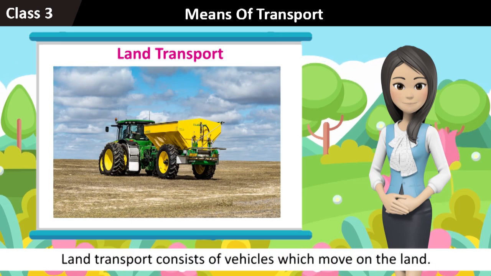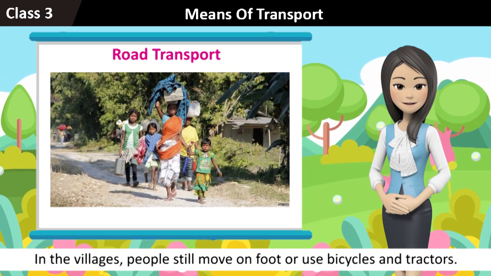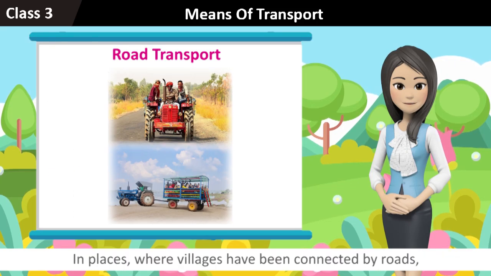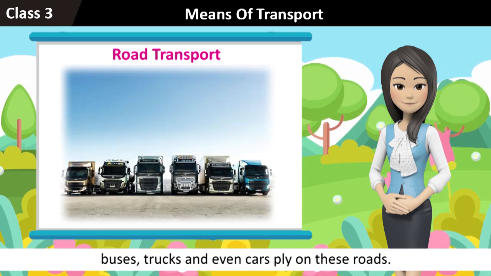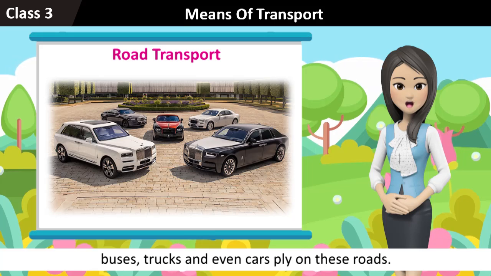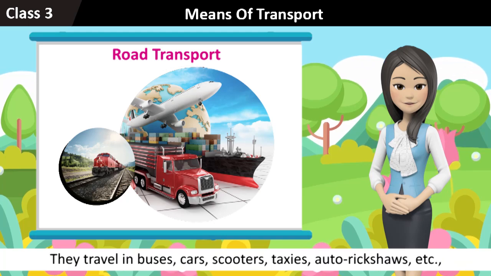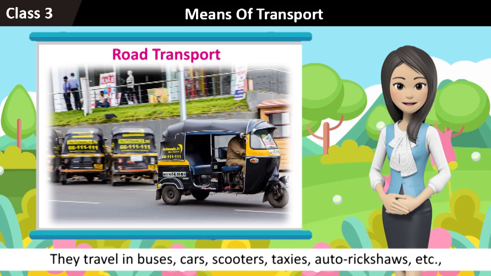Land transport. Land transport consists of vehicles which move on the land. Road transport. In the villages, people still move on foot or use bicycles and tractors. In places where villages have been connected by roads, buses, trucks, and even cars ply on these roads. People in towns and cities use comparatively faster means of transport. They travel in buses, cars, scooters, taxis, auto rickshaws, etc.